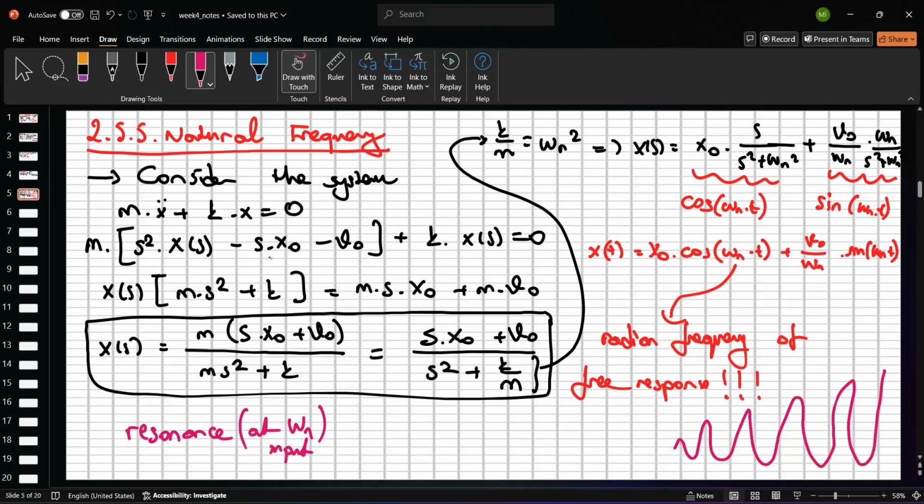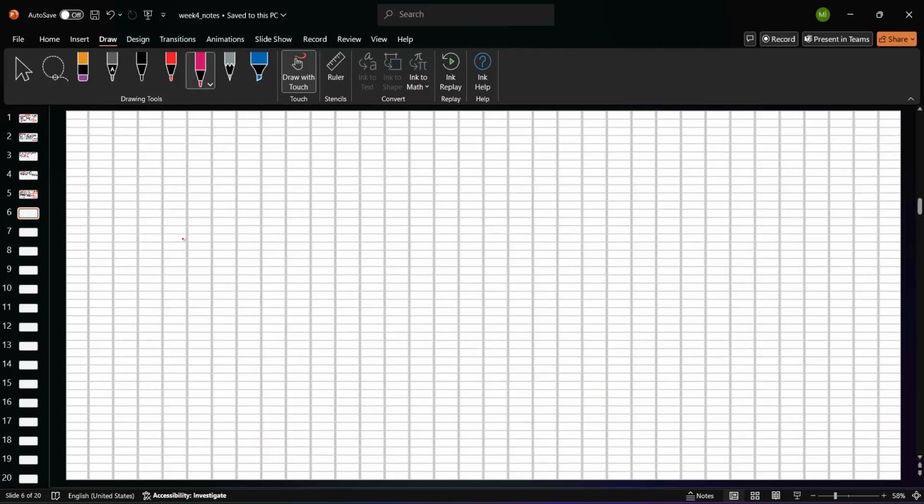Now, this is the case of no energy loss, or we cannot consume the energy. We store the energy in this case, and we utilize it all the time. But we have another response.